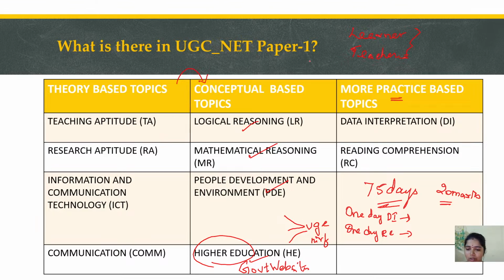Thank you. How much did I score in paper 1? One time I scored 66 and one time I scored 74. 72 or 74, something like that, one time.